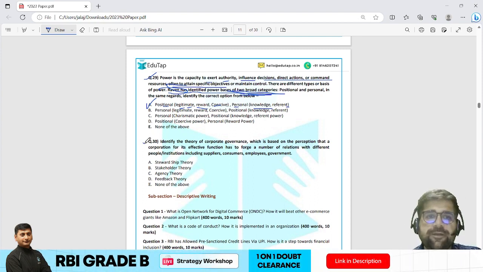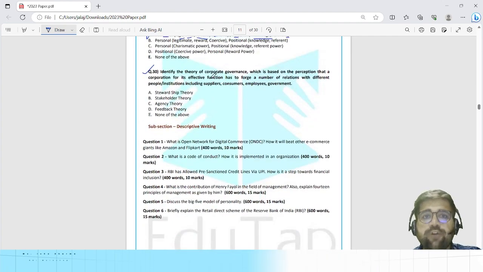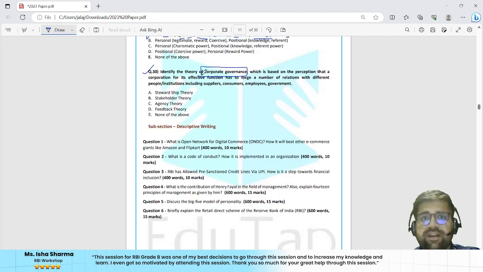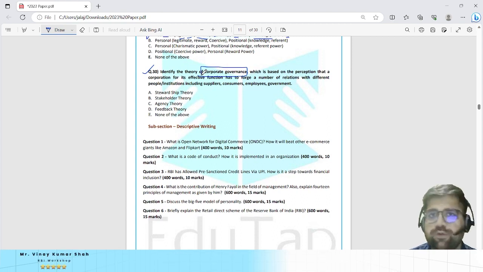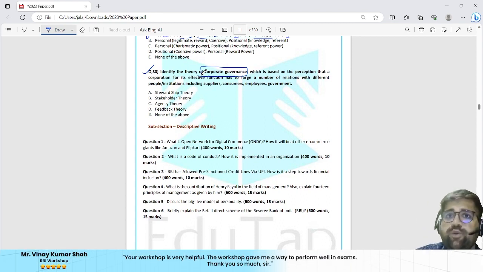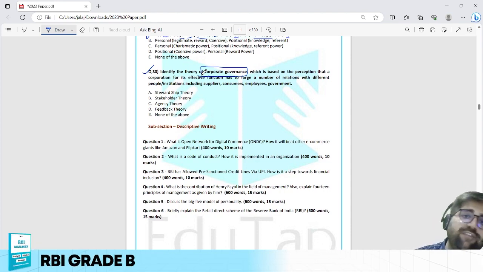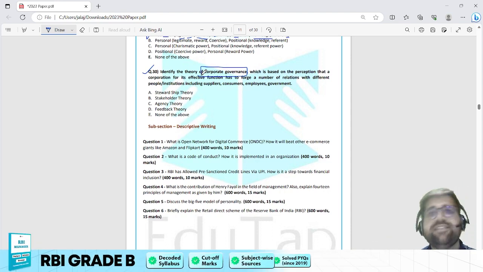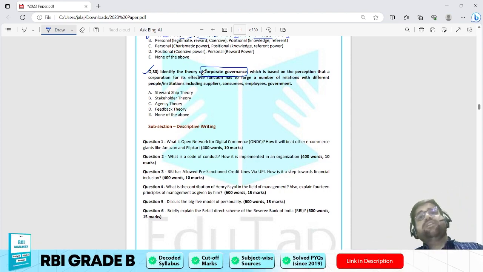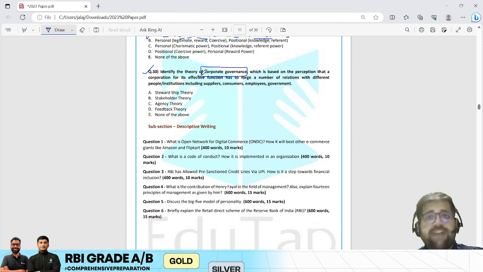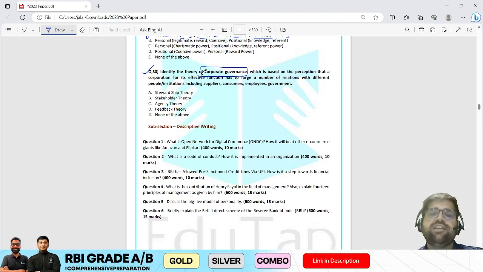Question number 30. Identify the theory of corporate governance. Now, this is corporate governance, but mind you, there are 2 chapters related to corporate governance in your course. The first is entirely dedicated to corporate governance, which is uploaded in your management section. Then we have corporate governance in banking sector, which talks about corporate governance in which sector? Banking. That is uploaded in your finance section. Okay. Now, this question is entirely related to management. Okay. That is corporate governance.